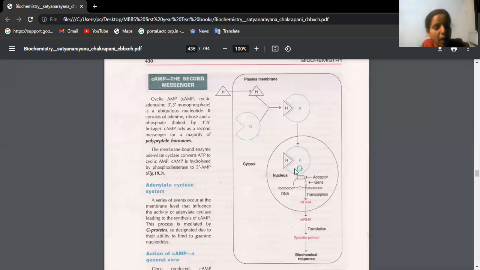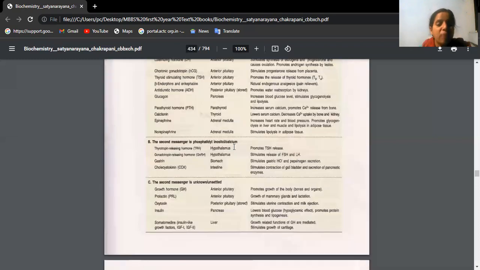And we know growth hormone is helping in the growth mechanism. That means it helps in the synthesis of various proteins which are responsible for body growth. Isn't it? See, bone is protein, muscle is protein, hair is protein, everything in our body, body building things are nothing but proteins. So basically hormones are helping in this protein synthesis. Okay, so that is the mechanism of action of group 1 hormones.